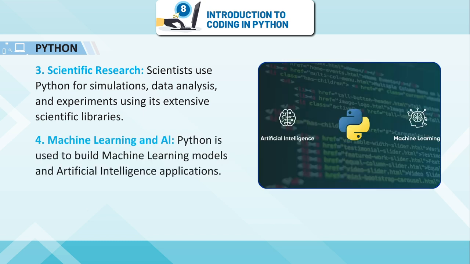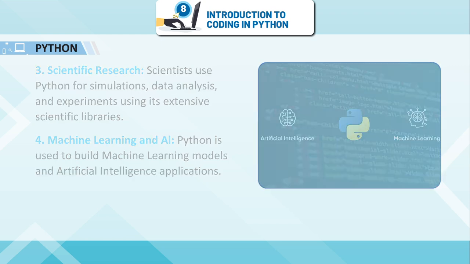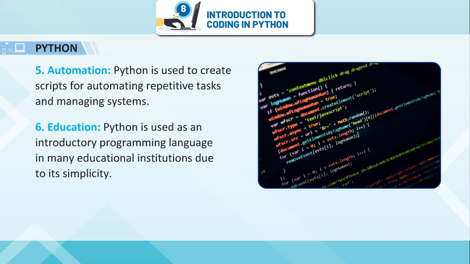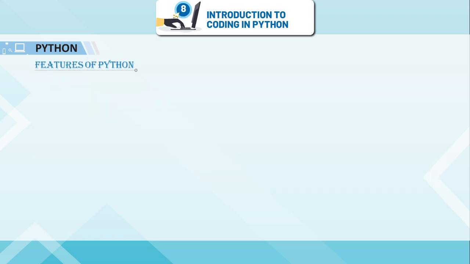Machine learning and AI: Python is used to build machine learning models and artificial intelligence applications. Automation: Python is used to create scripts for automating repetitive tasks and managing systems. Education: Python is used as an introductory programming language in many educational institutions due to its simplicity.